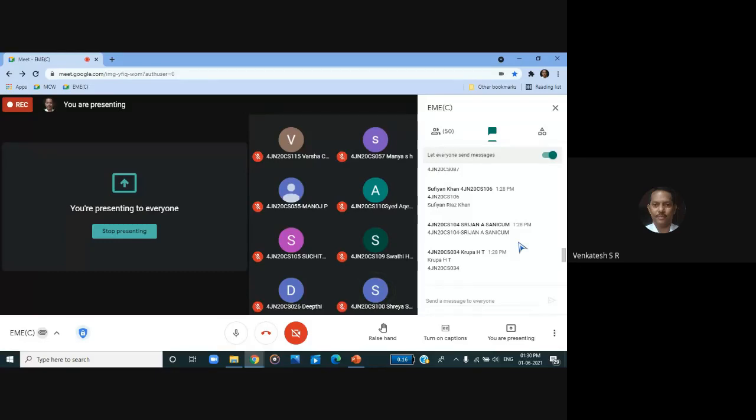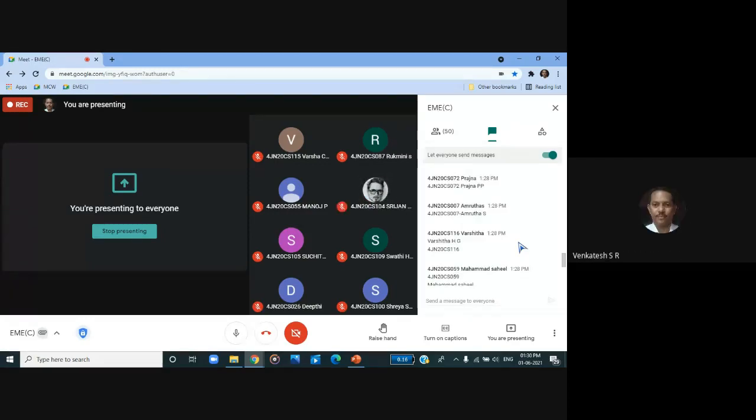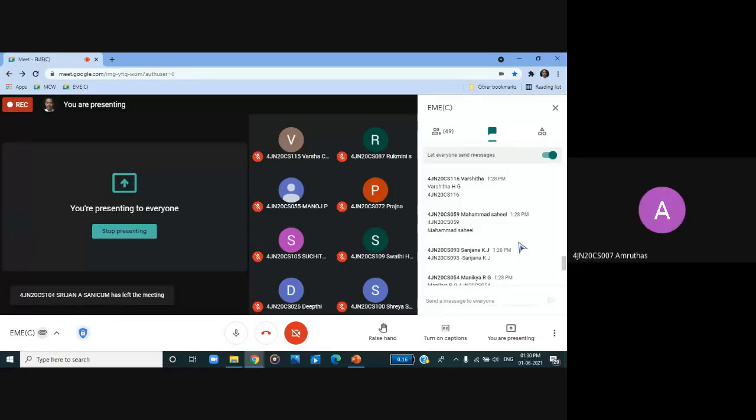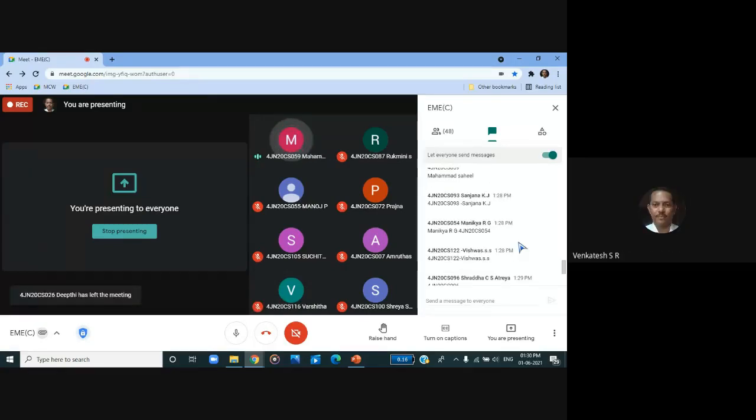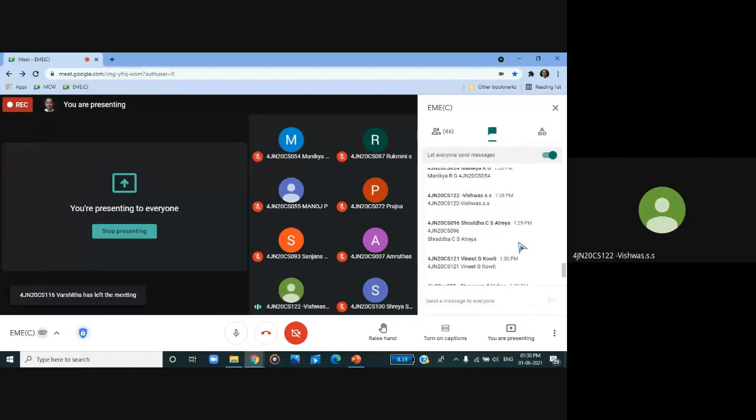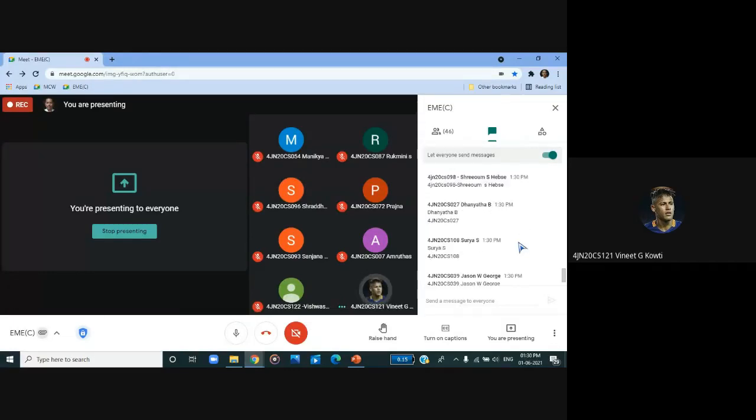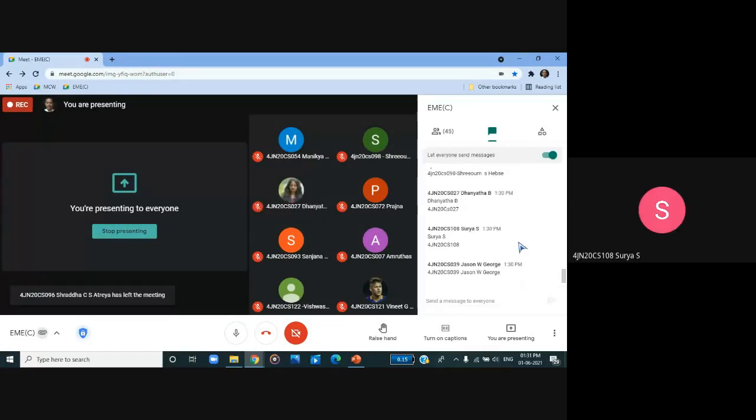Rukmini S, present, sir. Sufyan Khan, Srijan, Prajna, Amruta, Varshita, Mohammad Sahil, Sanjana, Manikya, Vishwas, Shraddha CS, Vineet G, Tanyata, Surya S, present, sir.